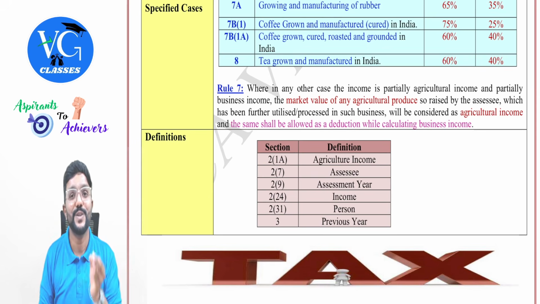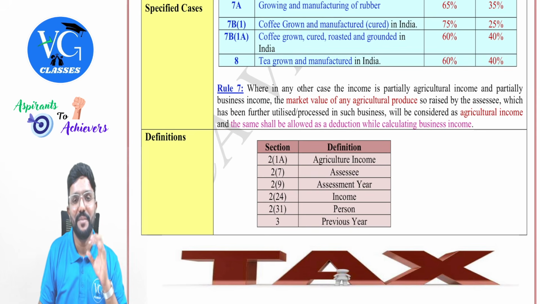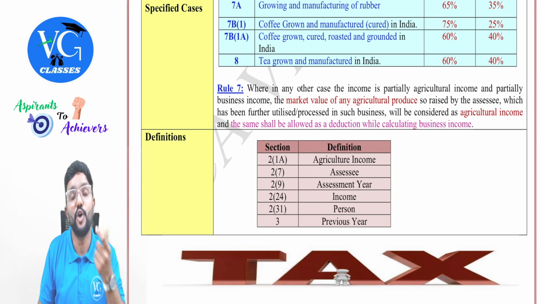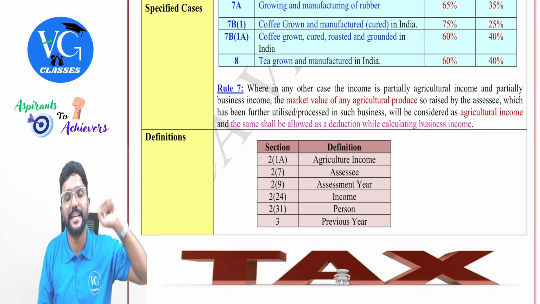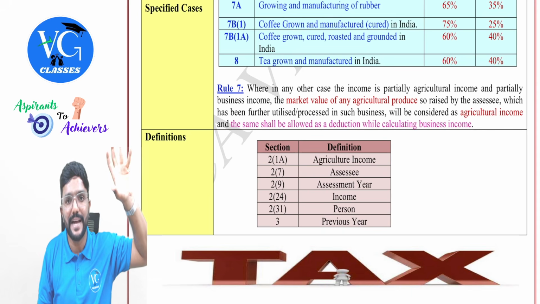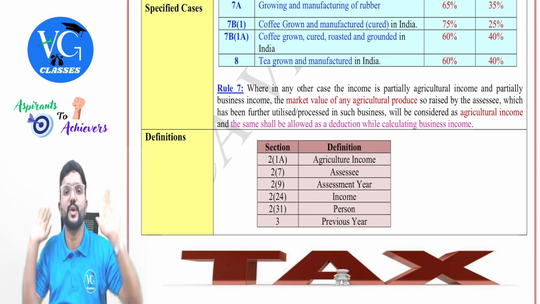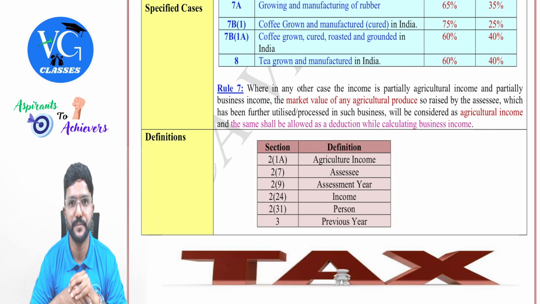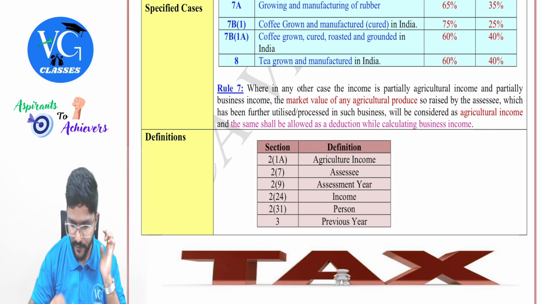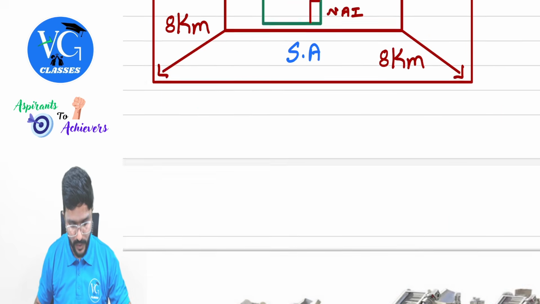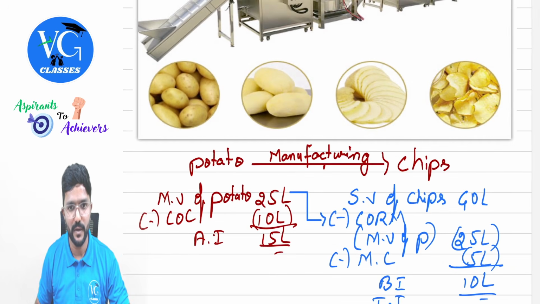The other one is the cost of raw material. But did we buy the raw material from the open market? No. But if I had bought it, how much would I have incurred? The market value. So whatever was the market value of the sugar cane, which we used to calculate agriculture income, will now become cost to calculate business income, guys. Got it? I will give a few examples for rule 7, which we call the general rule.